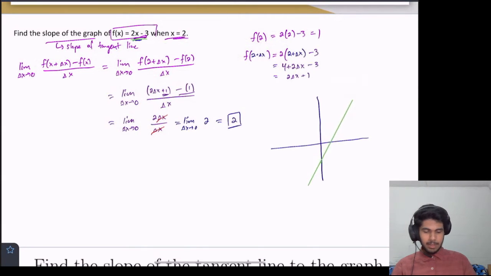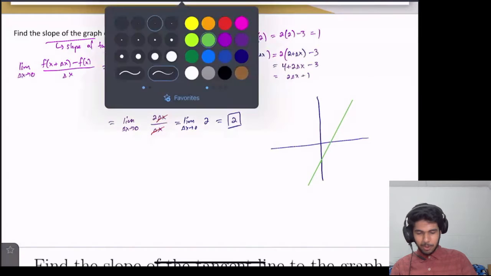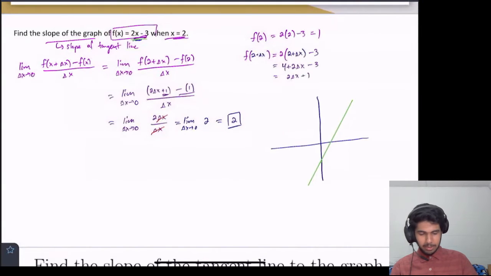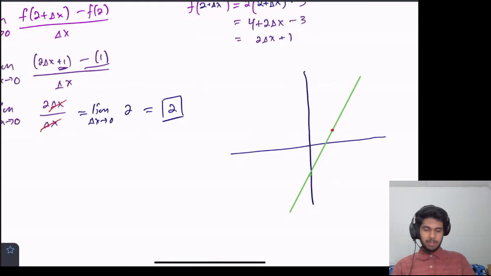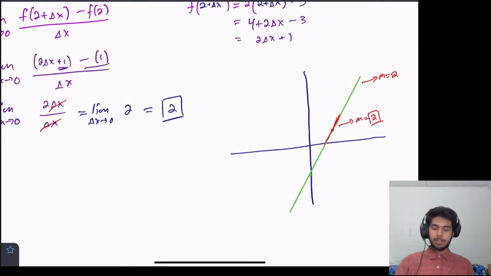That's just slope-intercept form. And we're saying that the slope at some point here, x equals 2, the slope of the tangent line there should be 2. Well, what is the tangent line at that point? Really, it's just the line that it's a part of. It just so happens that we're working with a linear function. And the slope of this green line is 2. So the slope here should be 2 as well, and that's what we got. So it makes sense conceptually, right?